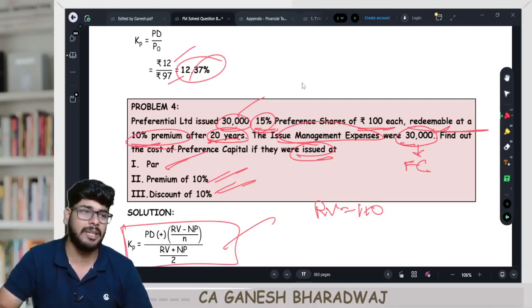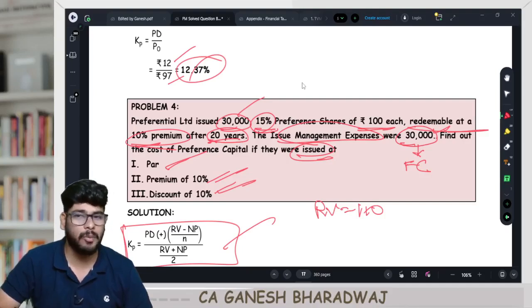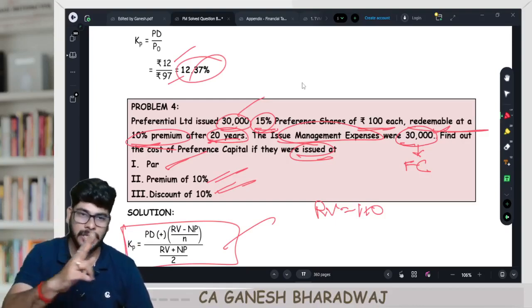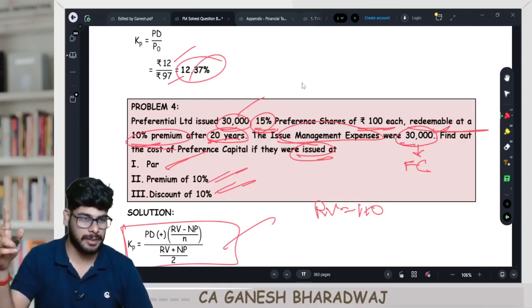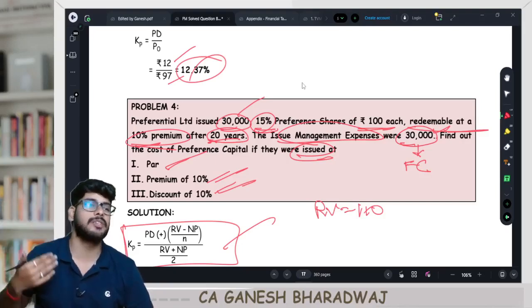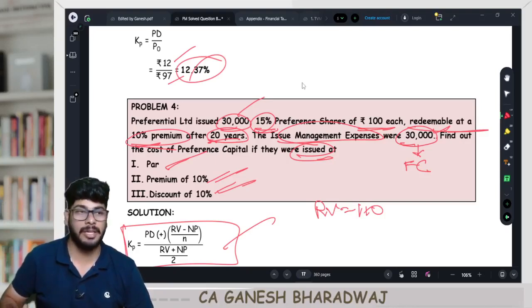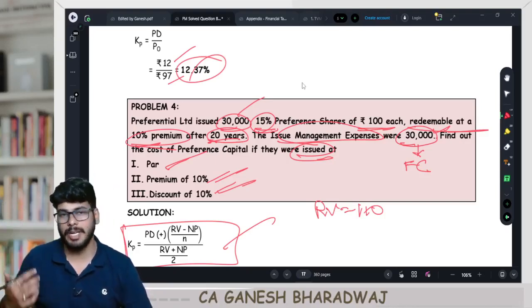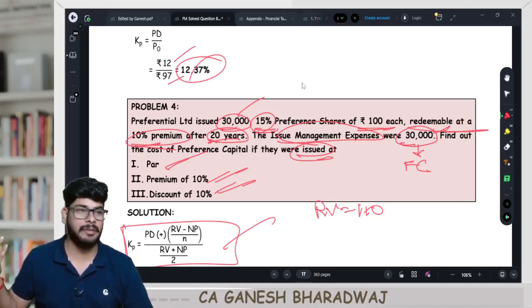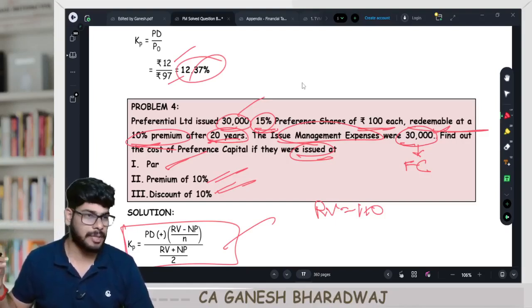Suppose in this question they have asked us to do this using the IRR method. Then what you need to do in the IRR method: step number 1, frame the cash flow equation. Step number 2, you need to take 2 trials. Generally the tables for these 2 trials will be given in the question. With that, you take the 2 trials. Once you take those trials, you'll get 1 positive NPV and 1 negative NPV. By interpolation, you arrive at the final. Since in this question they have not given any specific method to be used, you can follow any of the methods. Clear with this, guys? Done.